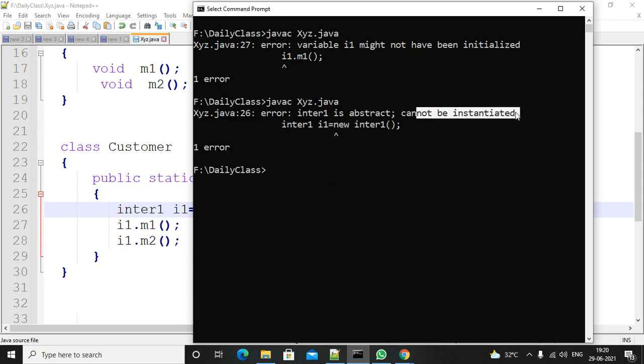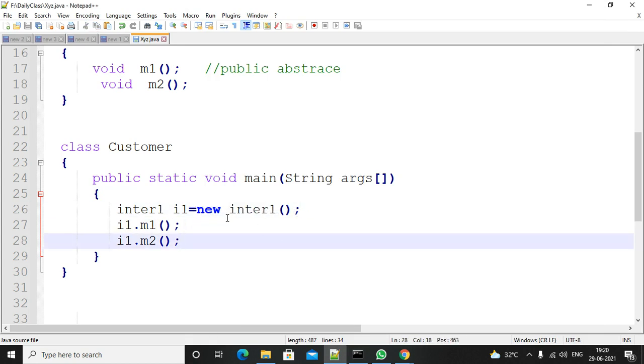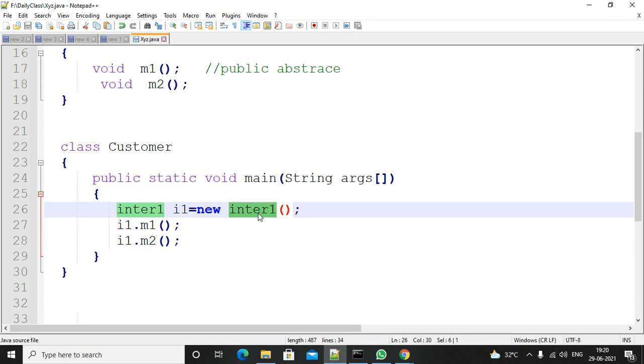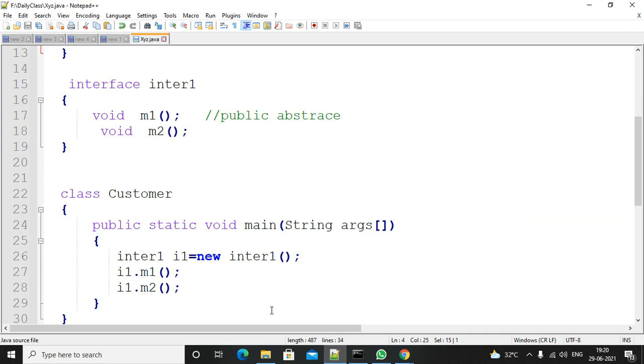Cannot instantiate. Right. Then what value do we need to provide here? Simple. Who are the implementers for this interface? You need to provide the class name here. In my case, the implementer is ServiceProvider, so the class name is ServiceProvider. Whoever implemented your interface, you need to provide that class name here.